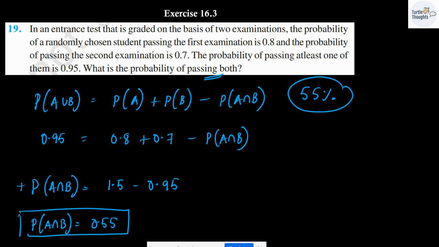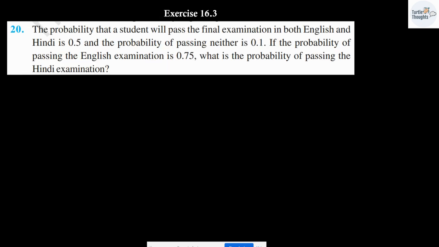Question number 20. The probability that a student will pass the final examination in both English and Hindi is 0.5. The probability of passing neither is 0.1. The probability of passing the English exam is 0.75. What is the probability of passing the Hindi examination? Let me start by considering.